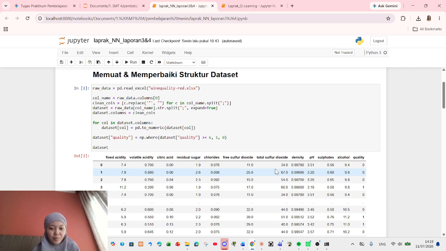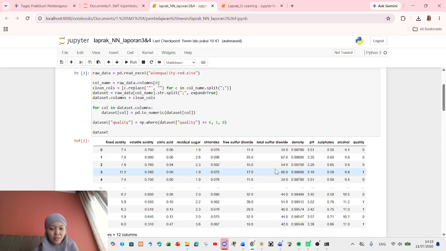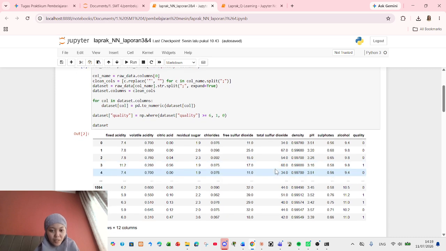Next, I perform exploratory data analysis. As you can see from the first plot, there is a relatively balanced distribution between the good and lower quality wines. I also generate a correlation heat map to understand the relationship between different chemical properties of the wine, such as acidity, pH, and alcohol levels before feeding them into our model.